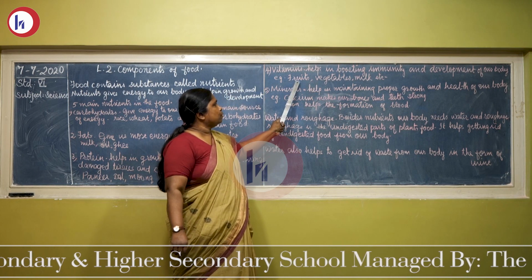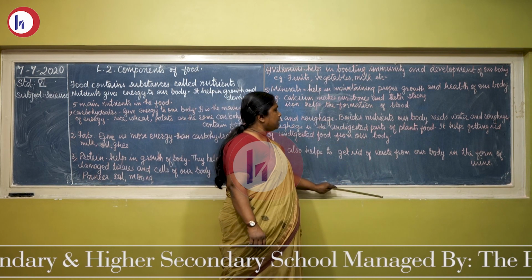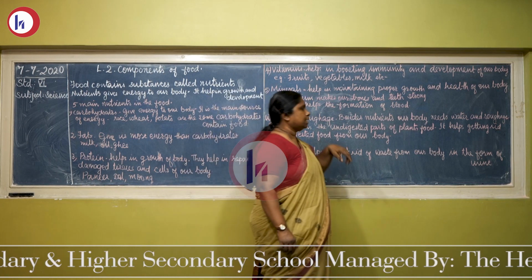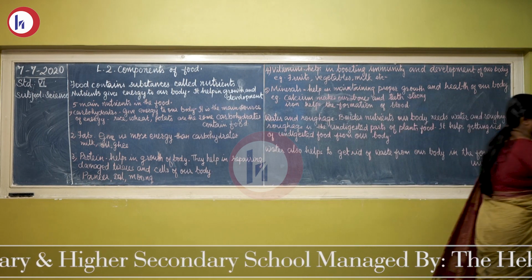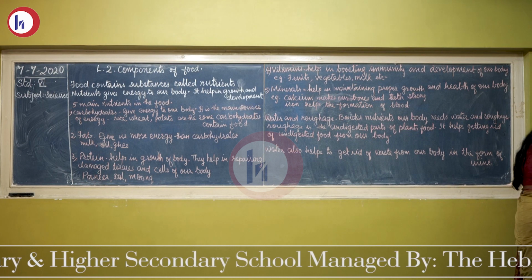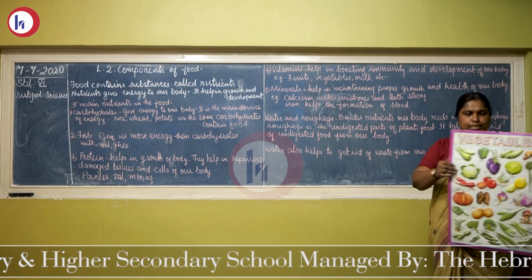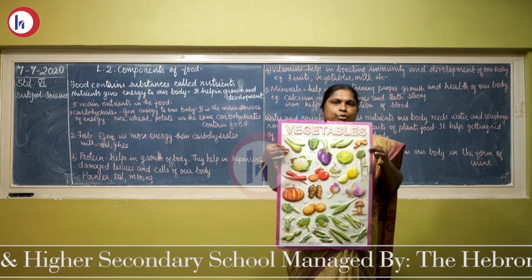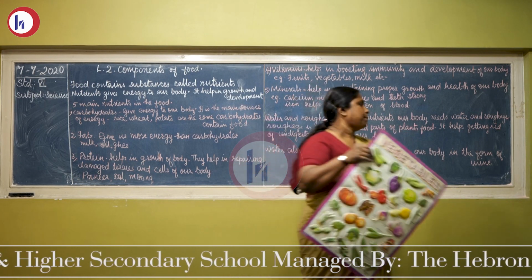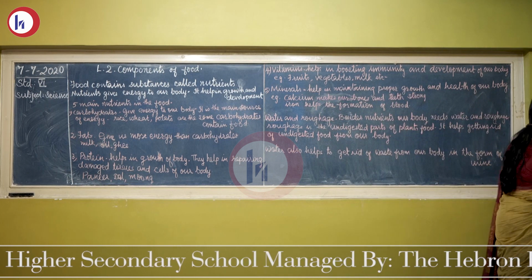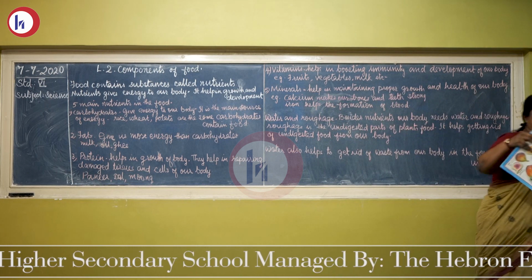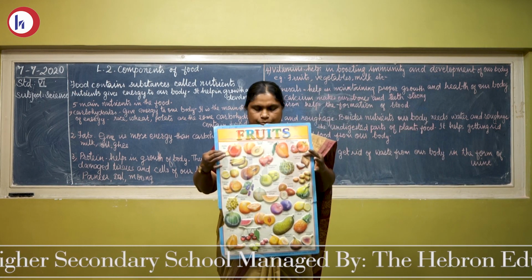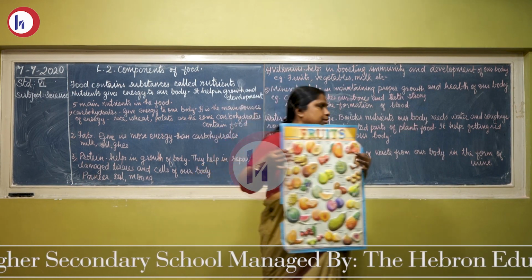Examples of vitamin-containing food items are fruits, vegetables, milk, etc. Here are some vegetables. When we eat such vegetables, our body gets vitamins. Fruits are also there. We should eat fruits daily.